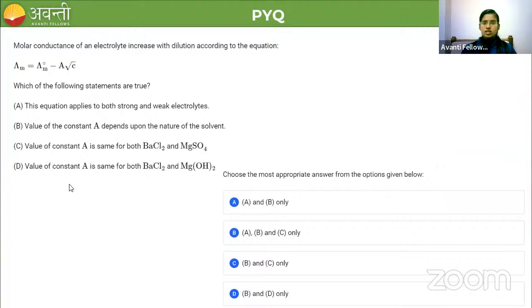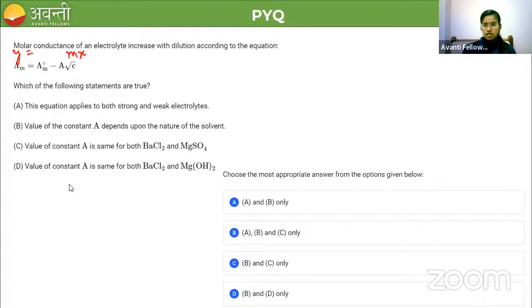So this is a question. Molar conductance of an electrolyte increases with dilution according to the equation. This equation is of the format y is equal to mx plus c. Yesterday we discussed, no?